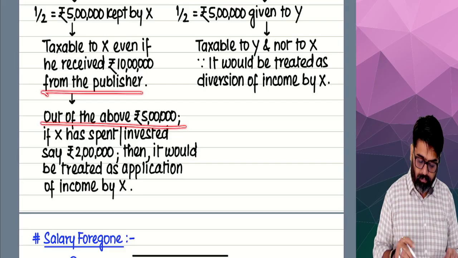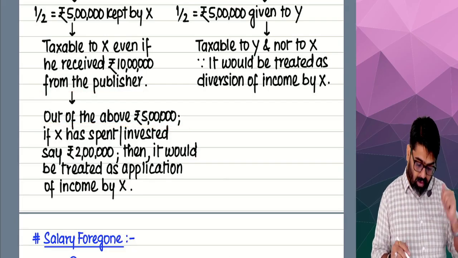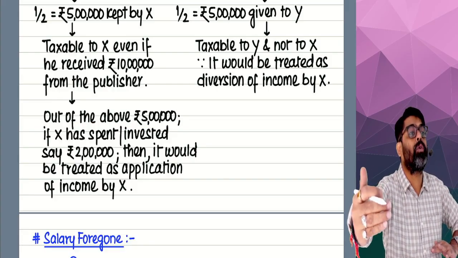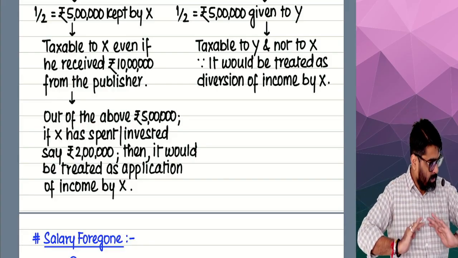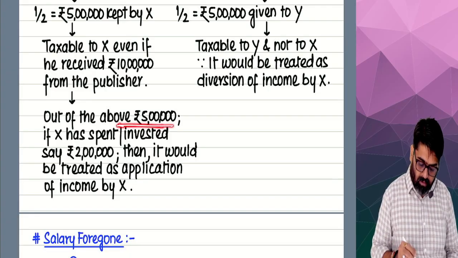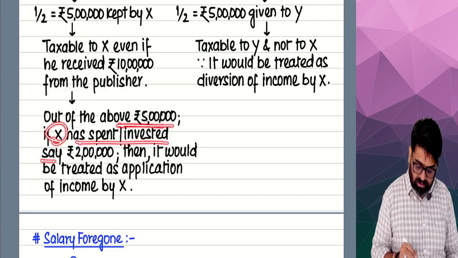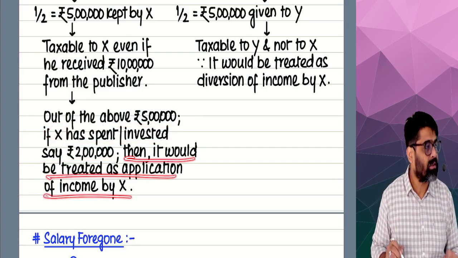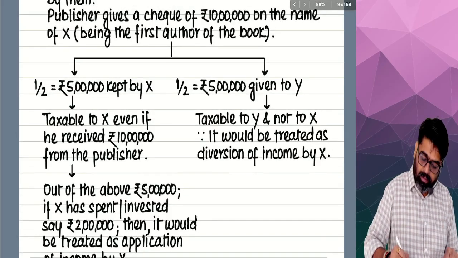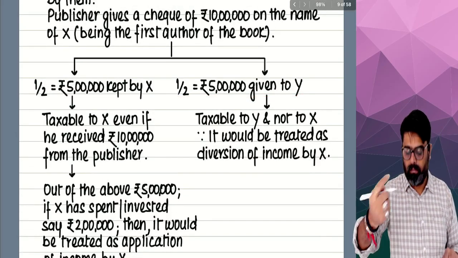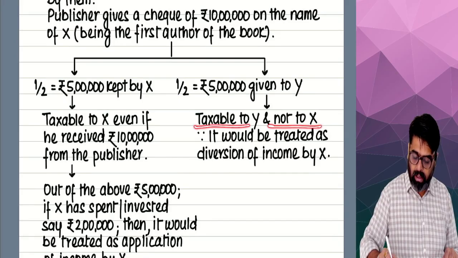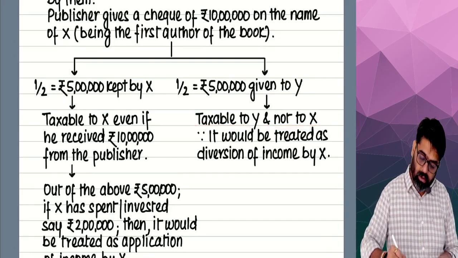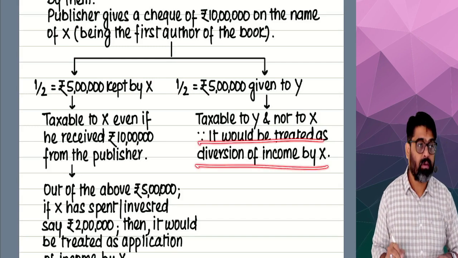Out of the above, the 5 lakh which is remaining with me after diverting income to Bhumika, out of that 5 lakh, if Umang sir has spent or invested how much? 2 lakh, then it would be treated as application of income. Yes or no? And next one, the half amount which is given to Bhumika will be taxable for Bhumika and not taxable in the hands of Umang sir. Do you remember that? Hello. Since it would be treated as diversion of income.